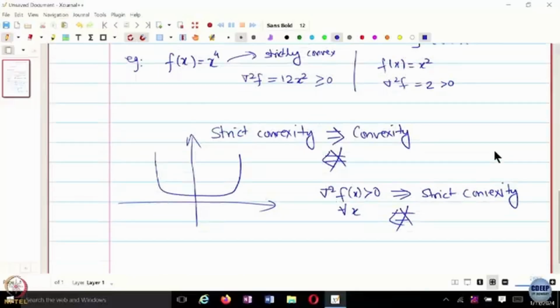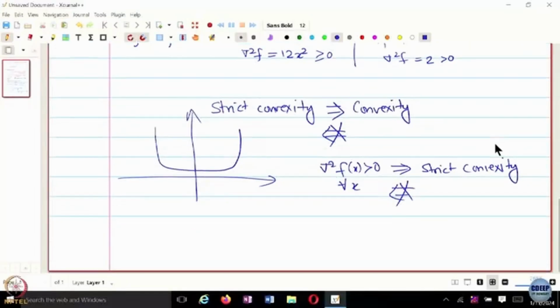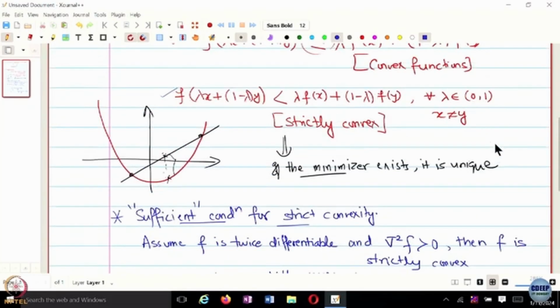So when Hessians are invertible, strictly convex functions in that sense have a significant role to play. So in some sense, convex functions are more general. Strict convexity is a stronger assumption on the function. There's an even stronger assumption which is called strongly convex function or strong convexity. So let's look at it.